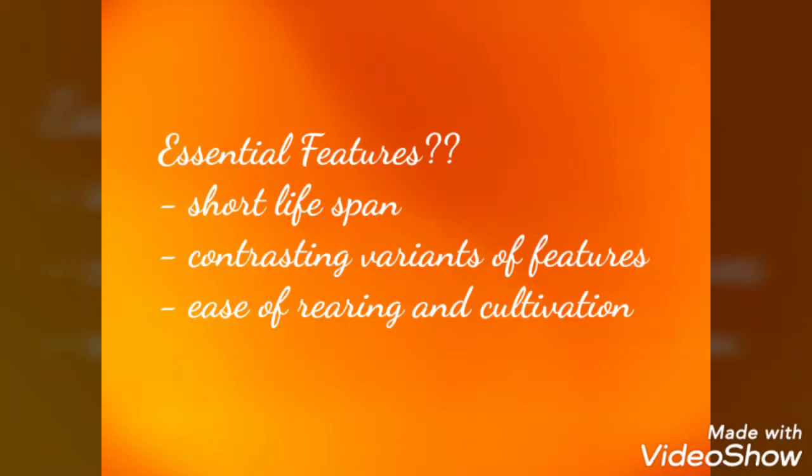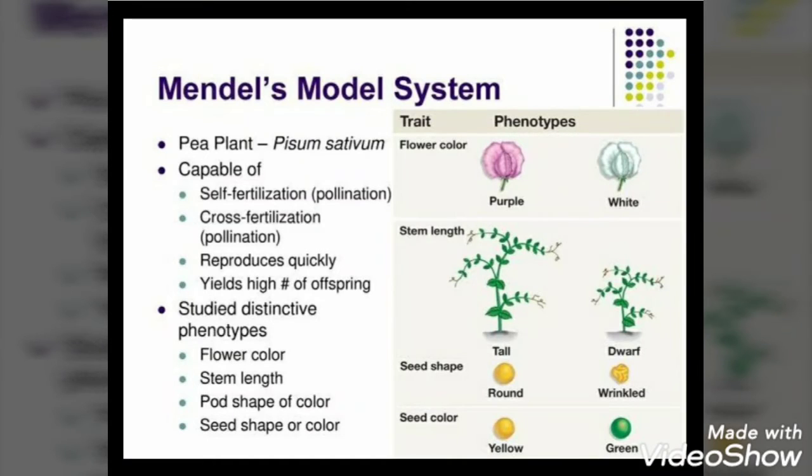What does this mean? Suppose the feature that I am taking is height. So there are two contrasting variants, tall or short. Similarly, if I am taking color, so there are different variants of colors like purple or white. And the third feature, that is ease of rearing or cultivation. Since almost all these features were present in the garden pea plant, Mendel selected it for his experiments.